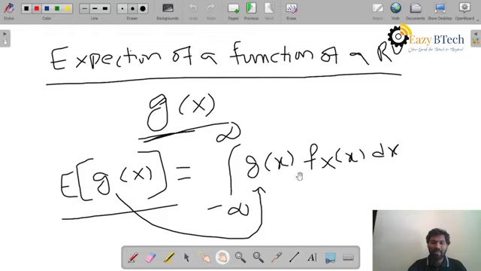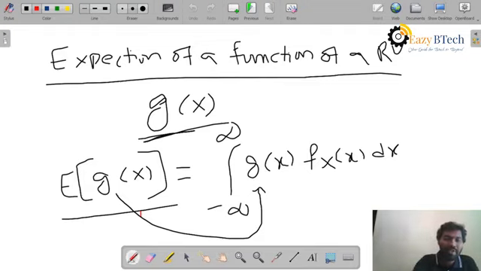The only blind rule you should remember is that whatever is inside the expectation, that same thing should be substituted in this integral by replacing capital X with small x, and do the integral as it is. There is no change whenever you are getting an expectation anywhere in probability. So just remember the inside function should be substituted inside the integral by replacing capital X with small x. So this is called the expectation of a function of a random variable.